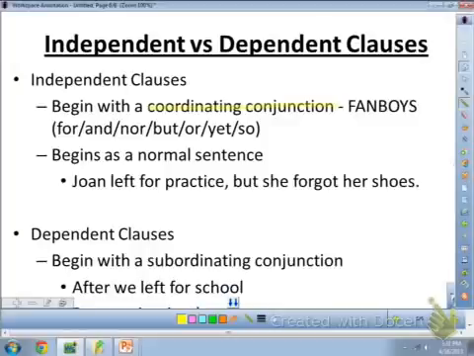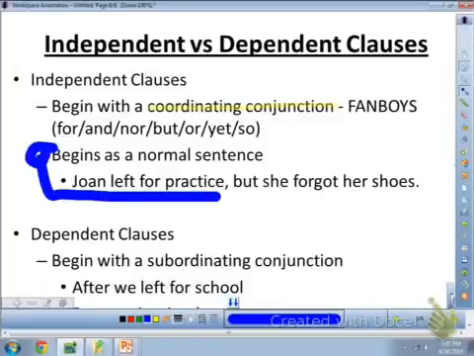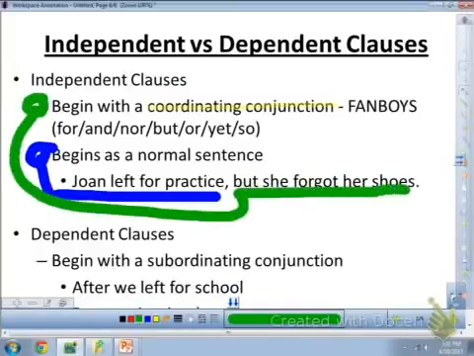Coordinating conjunctions include the fanboys. For, and, nor, but, or, yet, and so. Those are coordinating conjunctions, and they go with independent clauses. Independent clauses are also your normal sentences. So, when dealing with independent clauses, the sentence below has two. Joan left for practice is a normal sentence, but she forgot her shoes is a sentence that begins with a coordinating conjunction. Together, this makes a compound sentence.